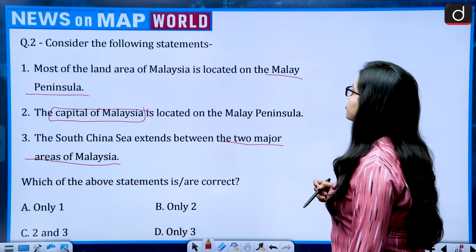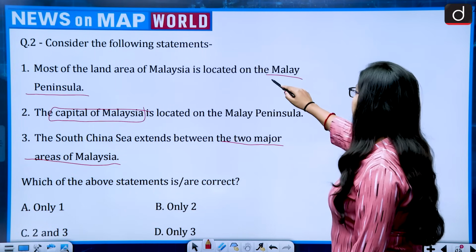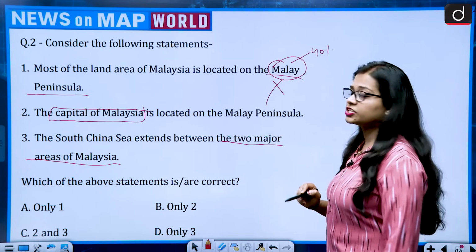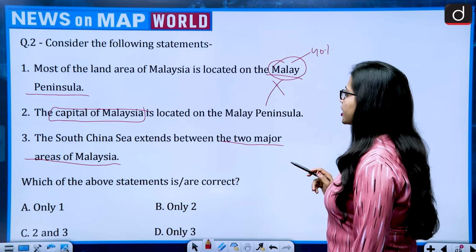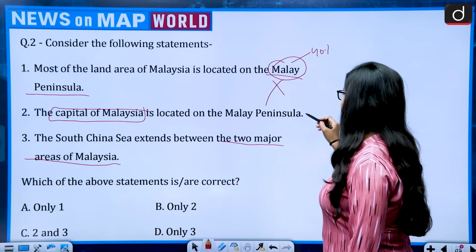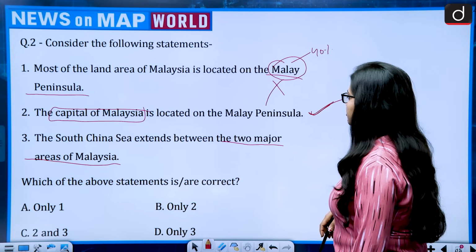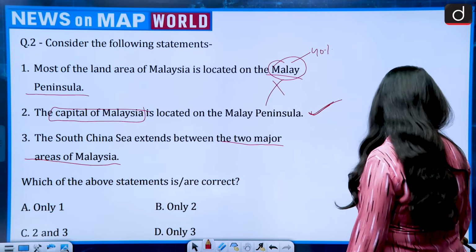Most of the land area of Malaysia is located on the Malay Peninsula. This is wrong, because only 40% of Malaysia lies on the Malay Peninsula. Second, the capital of Malaysia is located on the Malay Peninsula. This is absolutely right. Third, the South China Sea extends between the two major areas of Malaysia.